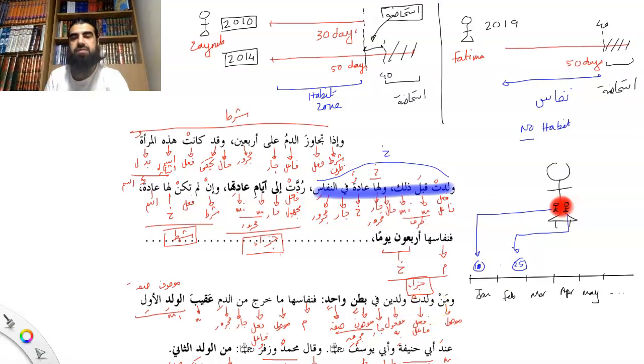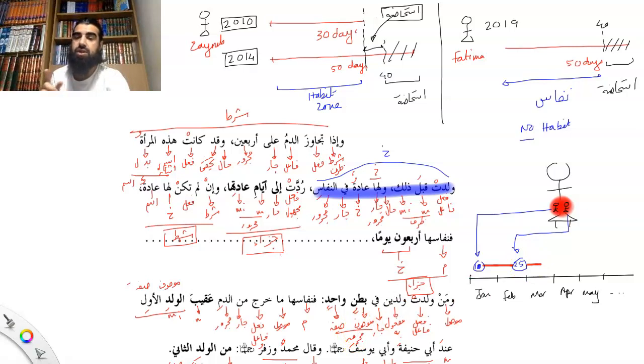So here there's a difference of opinion amongst the early Hanafis. Imam Abu Hanifa and Imam Abu Yusuf rahimahullah said that the bleeding will be counted from the first child. As soon as the first child comes out, any bleeding that's seen, that's when the timer for the nifas is going to start. Right, so the timer starts.